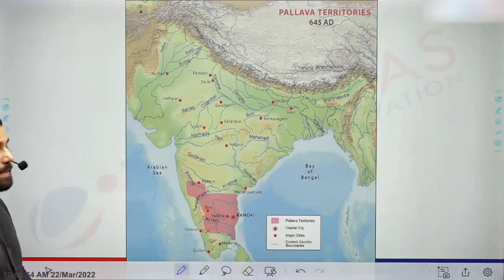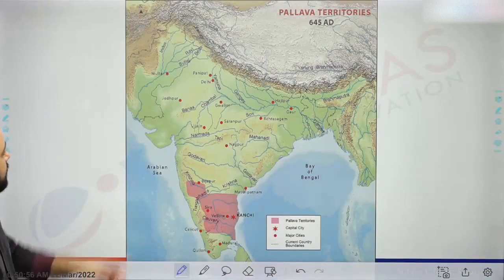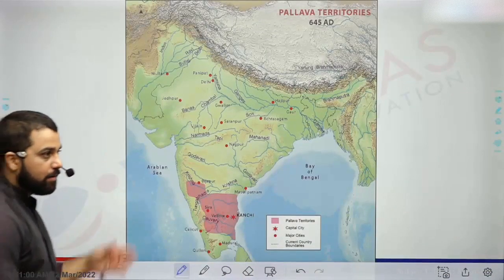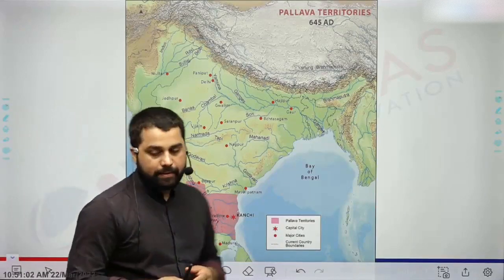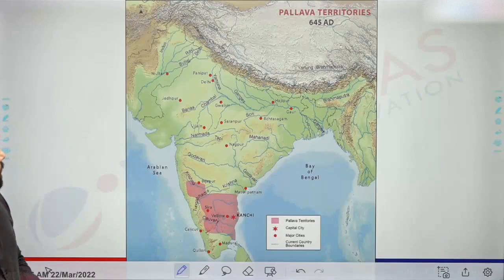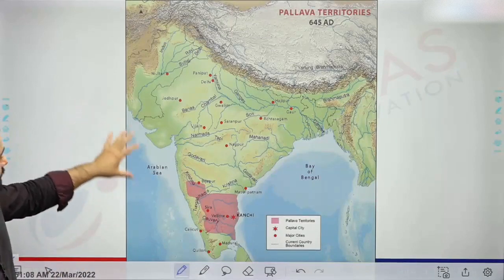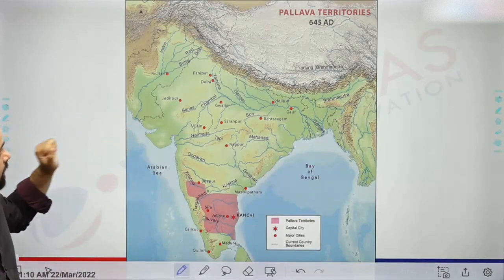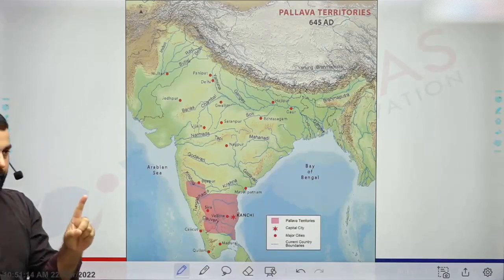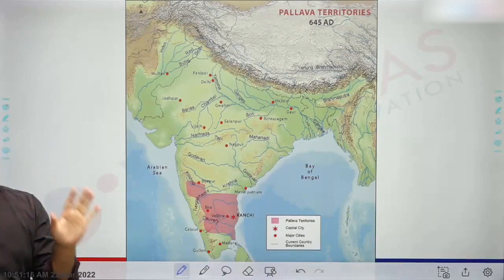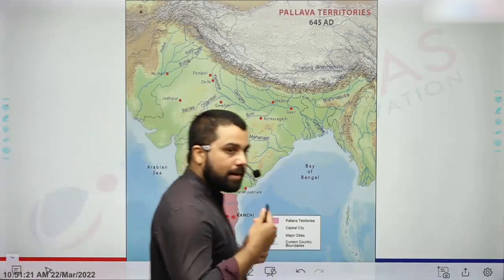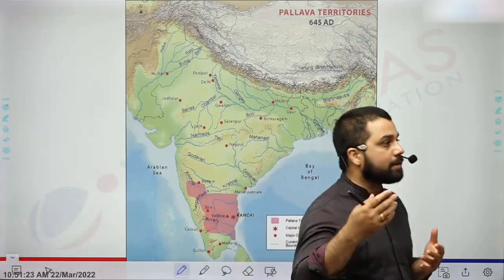This map here represents the Pallavan territory about 645 AD when it was ruled by the greatest king of Pallavan Empire. His name is Narasimhavarman. So Pallavas, as the emergence of Pallava kingdom, it is known for 2-3 things. एक जो एक बहुत important theme है वो आपका art and culture में detail में discuss करेंगे. That Pallavas, their contribution to architecture, जो Dravidian architecture हम पढ़ते हैं.